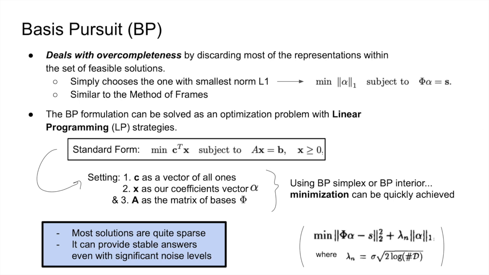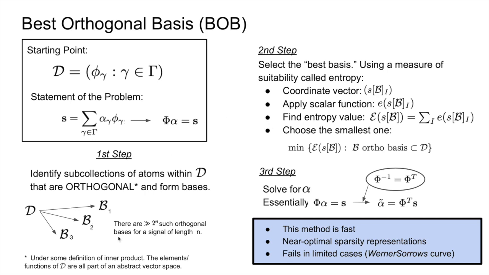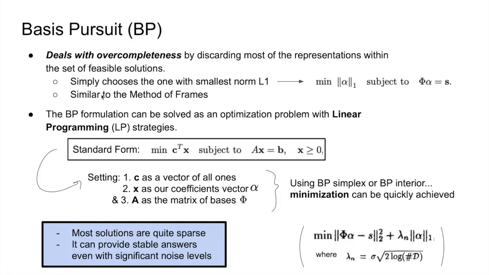already discussed in previous presentations, is the basis pursuit method. The difference I see is that while the best orthogonal basis directly provides a unique answer by cutting all the dictionary items that do not fall in the chosen subcollection, the BP, the basis pursuit method, deals with the overcompleteness issue by minimizing the L1 norm within the set of feasible solutions to phi alpha equals S. So be sure to notice how this method is very reminiscent. It's very similar to the aforementioned method of frames, which basically minimizes the L2 norm instead of the L1. They are the same otherwise.